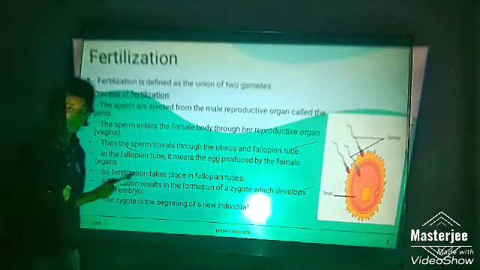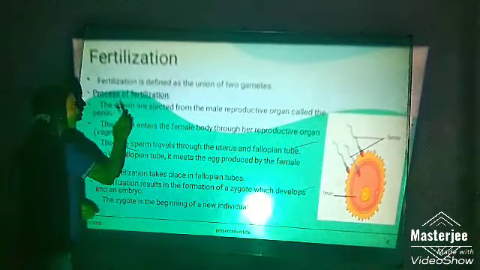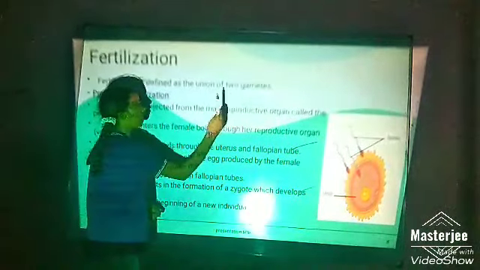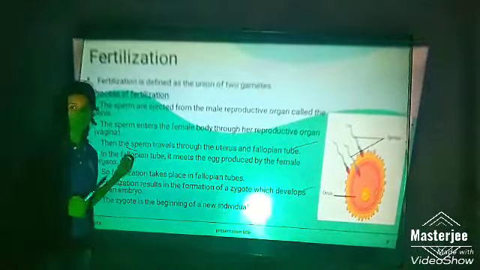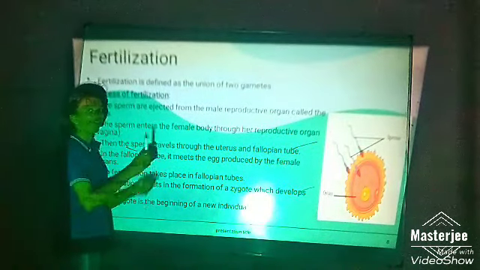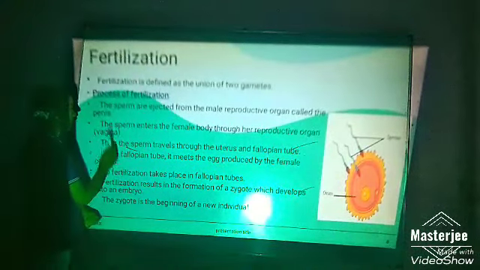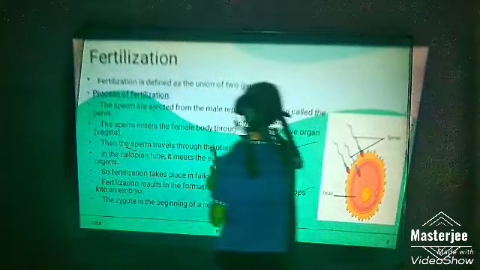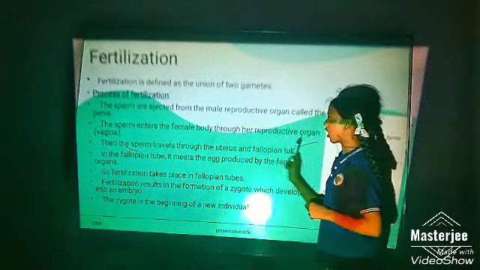Fertilization. What is the meaning of the term fertilization? Fertilization is defined as the union of two gametes. Here is a brief process of fertilization. The sperm are ejected from the male reproductive organ called the penis. The sperm enters the female body through the reproductive organ, the vagina.